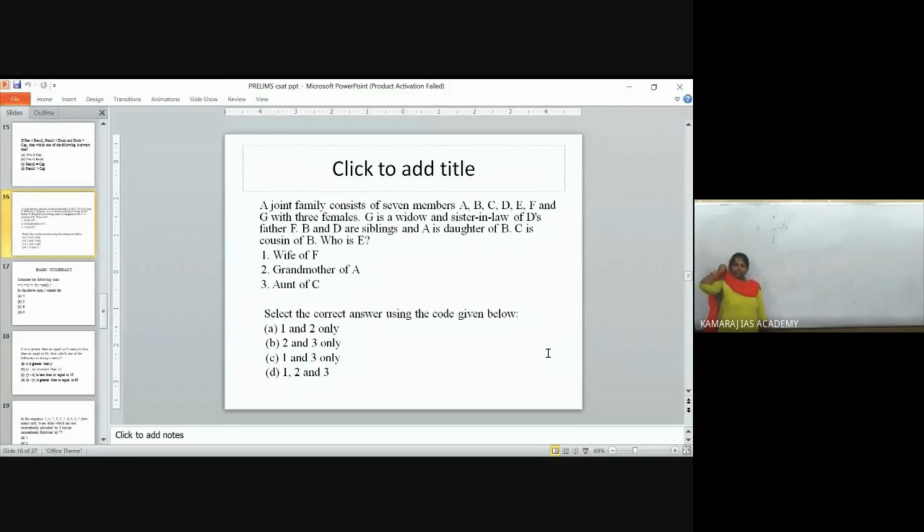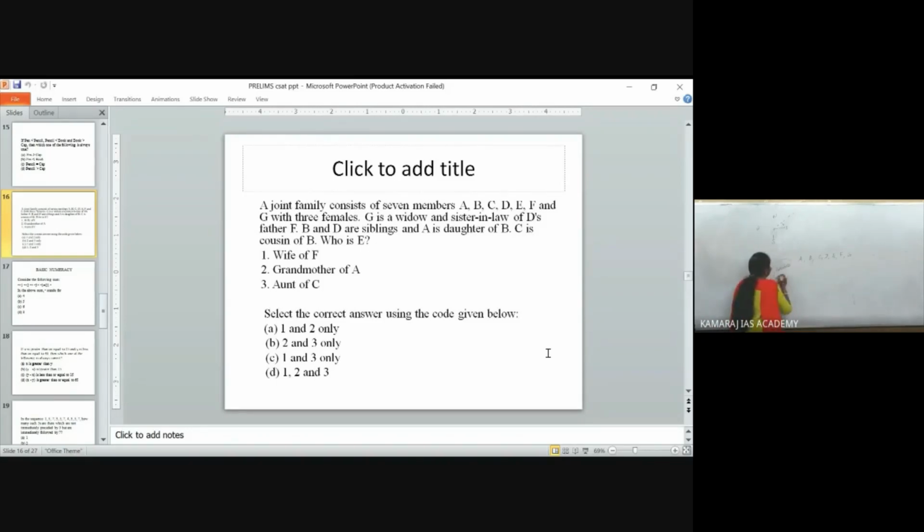Read the question. A joint family consists of 7 members. If you are not seeing the slide, follow this video. A joint family consists of 7 members: A, B, C, D, E, F, G. The joint family consists of 7 members, 3 females.